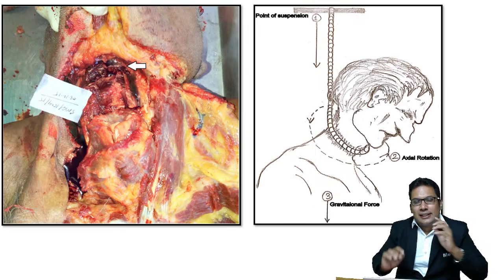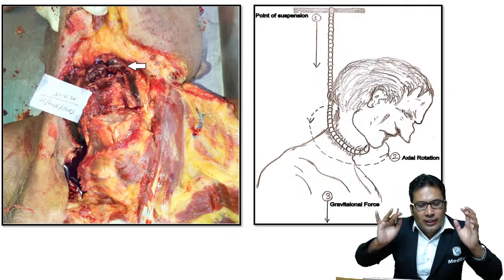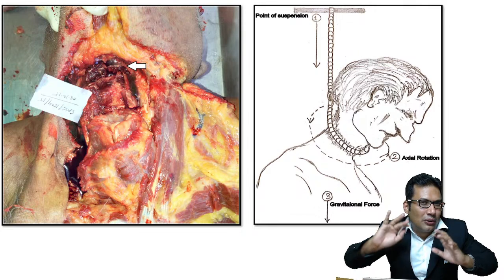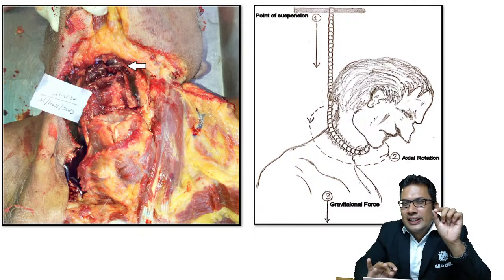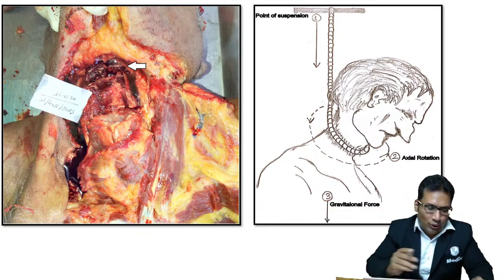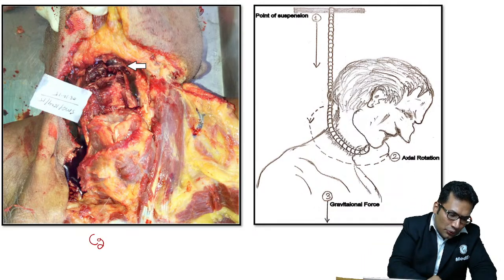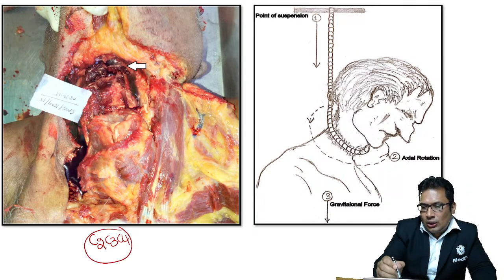Now look at this, this is the autopsy. When I was examining a case of hanging, especially judicial hanging, you will see a fracture of C2, C3, and C4. What is the knot position? Remember, it is the submental position.